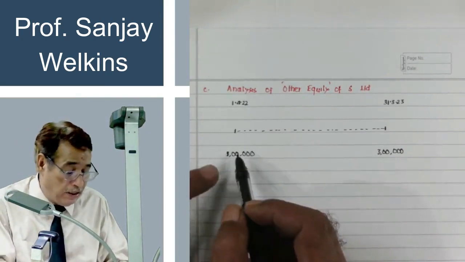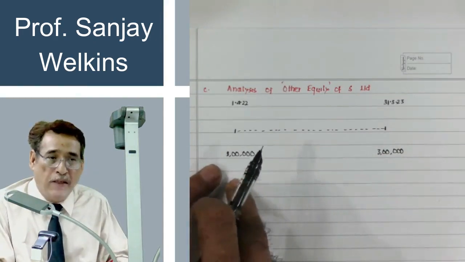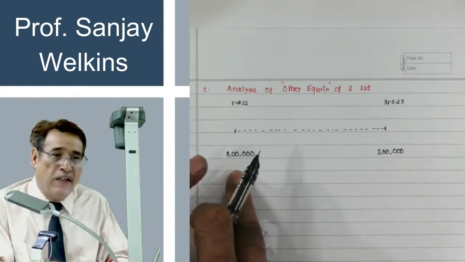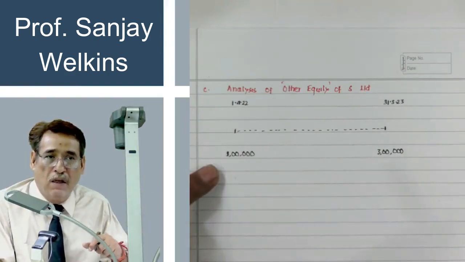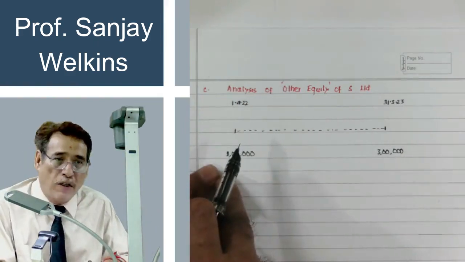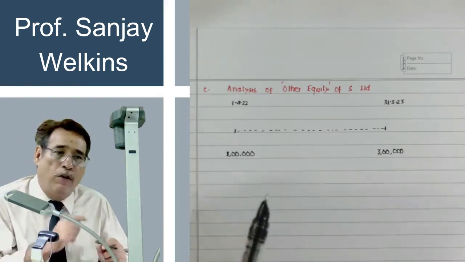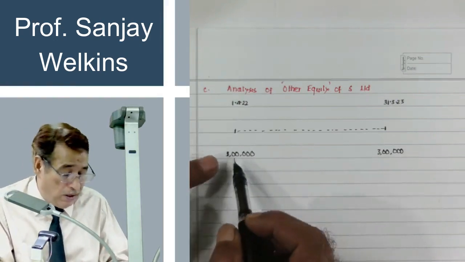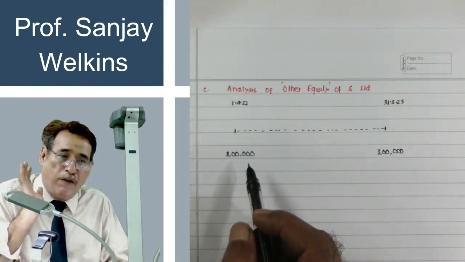Quite obviously, this 1 lakh was not earned in the current year because this is the opening balance. If this is the opening balance, it means this was the closing balance at the end of the last year, and that balance is brought forward. Is it clear to you? Opening balance is nothing but balance brought forward of last year. So that means this profit was earned in the last year itself.